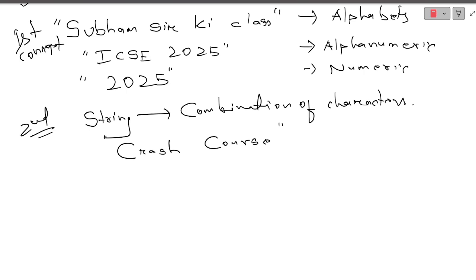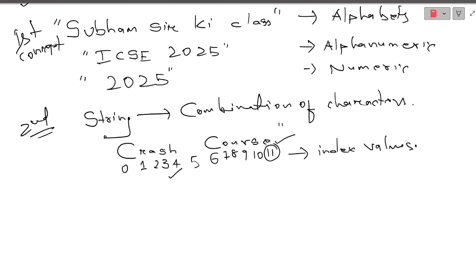Similarly in a string we have an address for each character, and the address numbers are called index values, which start from 0. So this is my 0th position, this is 1, this is 2, this is 3, this is 4, and this space is 5, 6, 7, 8, 9, this is 10, this is 11. These are nothing but my addresses. If somebody asks you the address of this H, you will say 4. What is the address of the space just after H? You will say 5. What is the address of E? You will say 11. So these are nothing but my index values.